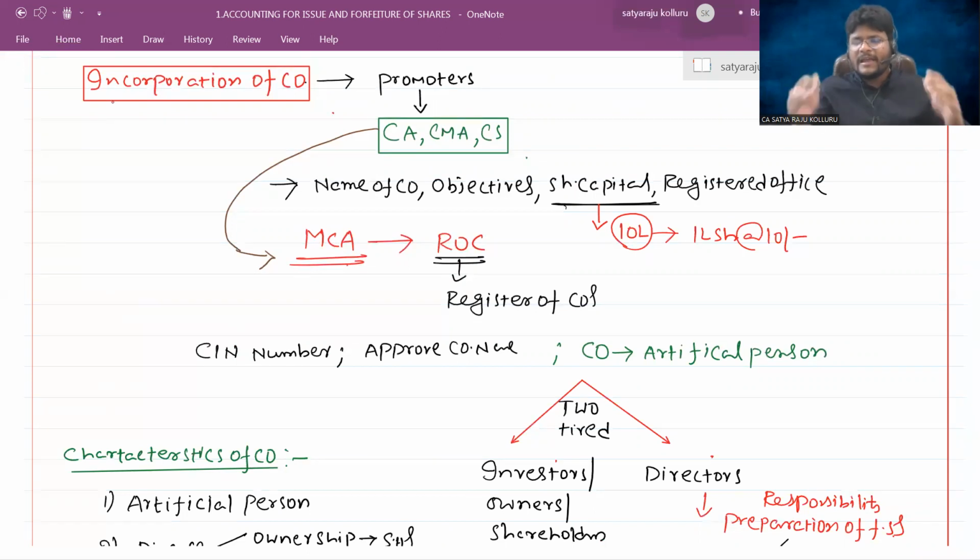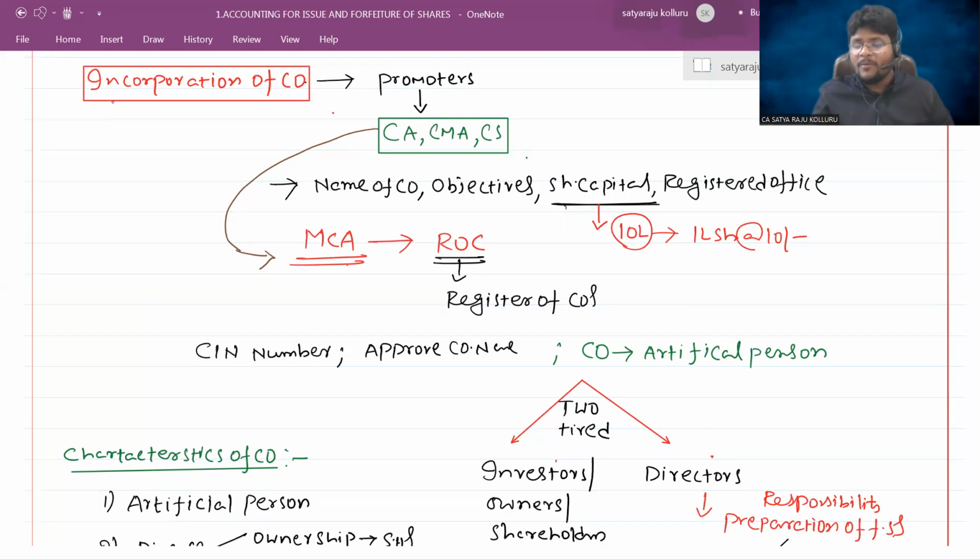Tell me guys, for any person, if the liabilities are more than their assets, then that particular person is known as insolvent. That particular person became insolvent. Now, in case of sole proprietorship or partnership form of business, if the business liabilities are more than the business assets, then the liability holders have a right to ask for money by selling the personal assets of the proprietor and the personal assets of the partners.